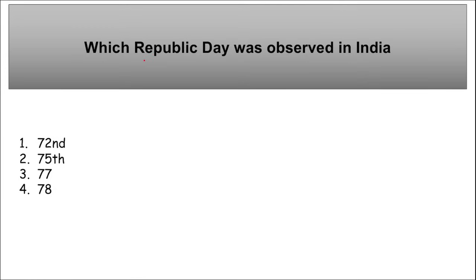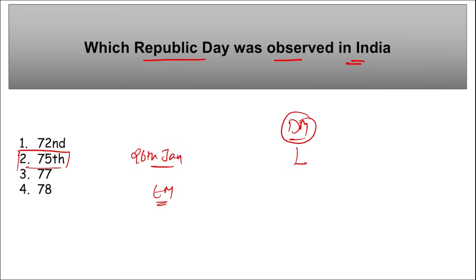Let's start. First is, which Republic Day was observed in India in terms of the number? This is the 75th Republic Day that was observed on 26th of January. Then we know that during this Republic Day, who was the chief guest? The chief guest here was the President of France, Emmanuel Macron. Next thing, remember, President Draupadi Murmu unfurled India's national flag during this event. Take a note of this. These three things are very important: 75th Republic Day, Emmanuel Macron is the chief guest, and the flag was unfurled by the President of India, Draupadi Murmu ma'am.